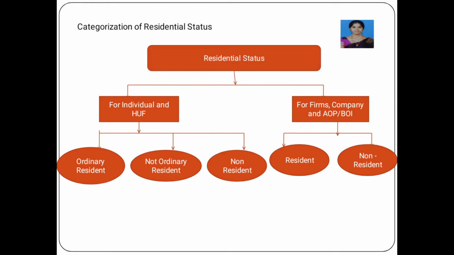The next one is categorization of residential status. The residential status can be categorized for individual and HUF in three categories: resident, resident but not ordinary resident, and non-resident. Whereas in case of other categories, that is firm, company, AOP, BOI and any other person, only two categories are there. That is resident and non-resident.